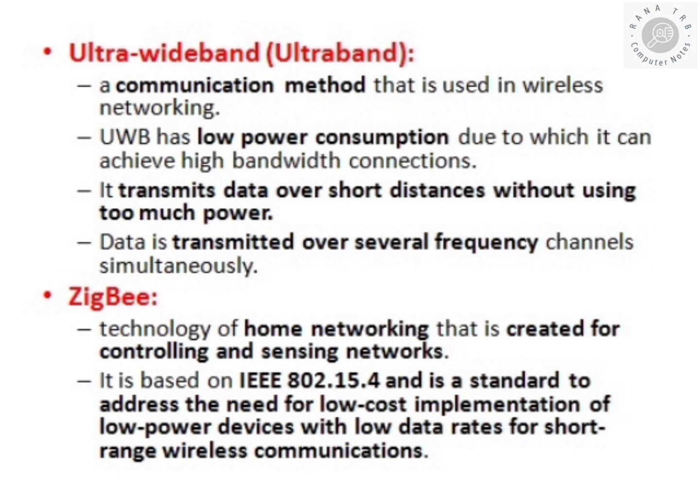Here are some of the methods where wireless PANs are best used. First one is ultra wideband. It is a communication medium used in wireless networks because it has low power consumption due to its high bandwidth connectivity. It transmits data over a short distance without using too much power, over several frequencies. Next one is ZigBee. It is a home networking technology created for controlling and sensing networks, based on the IEEE 802.15.4 standard. It can be used for devices with low data transfer and short range wireless communication.